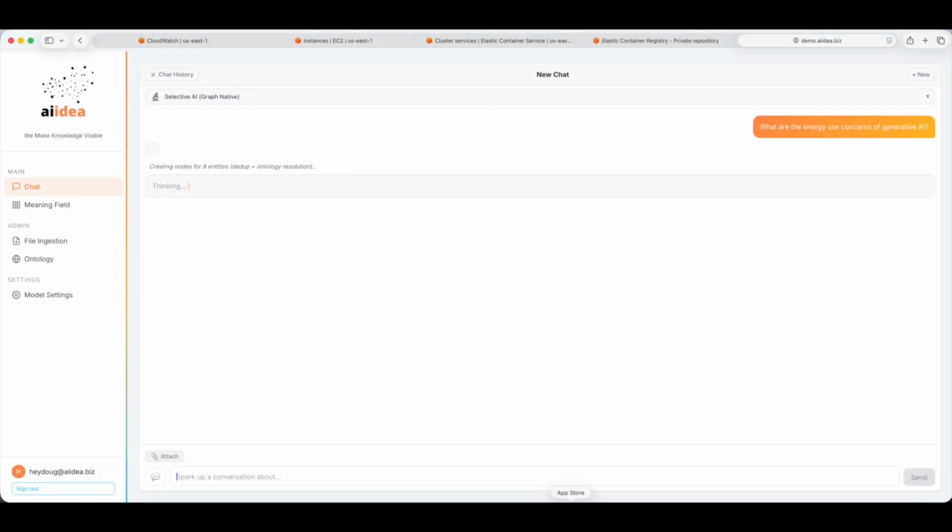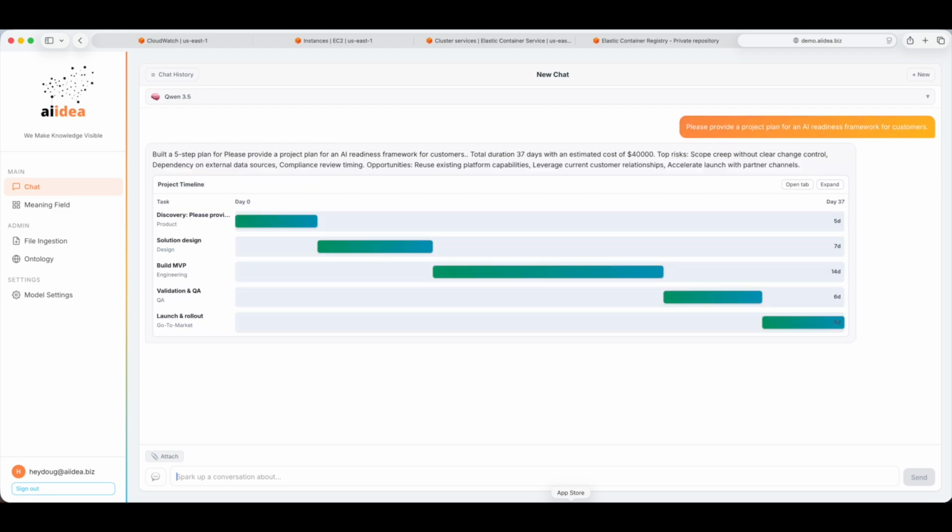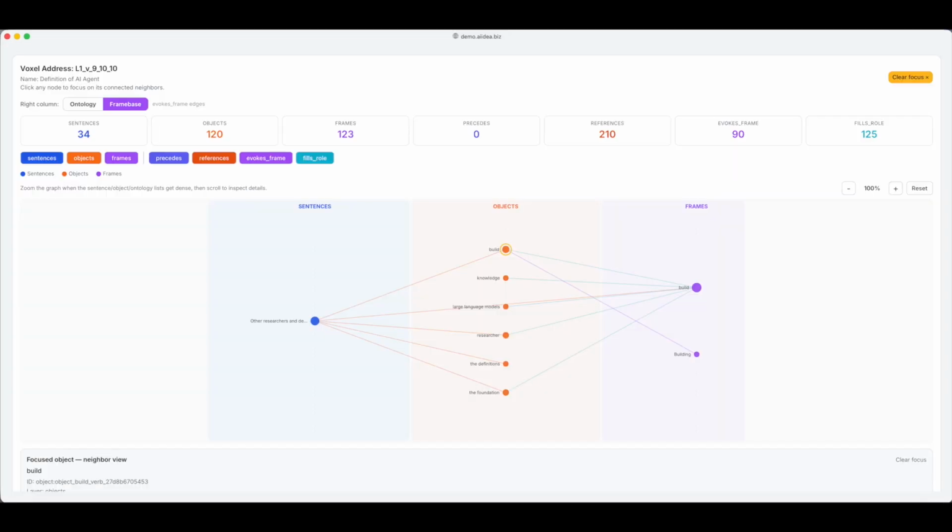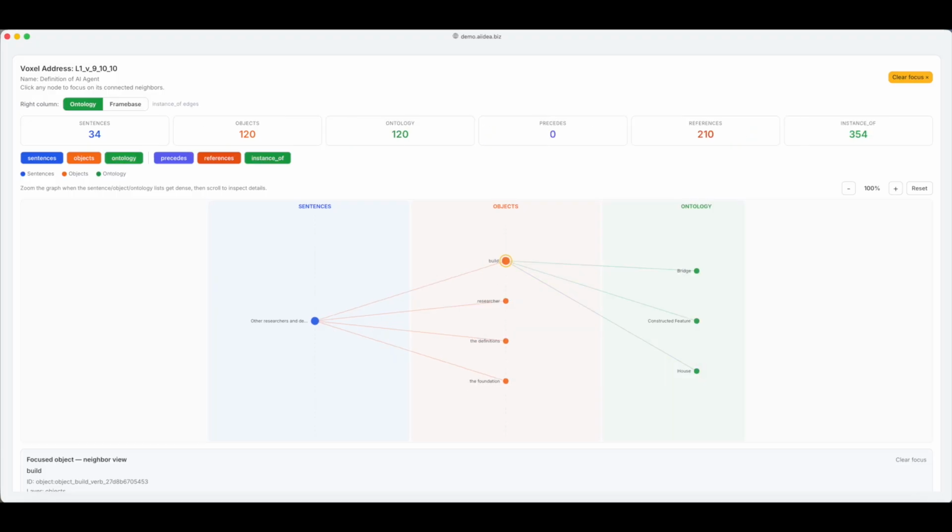Most AI systems today generate answers. IDEA builds a semantic operating system underneath AI, making knowledge visible. Instead of treating knowledge like disconnected documents and prompts, we organize meaning itself across language, concepts, decisions, workflows, and downstream effects. What you're about to see is how enterprises move from isolated AI chats to traceable, governable, organization-wide intelligence.